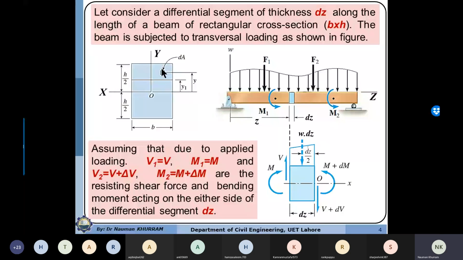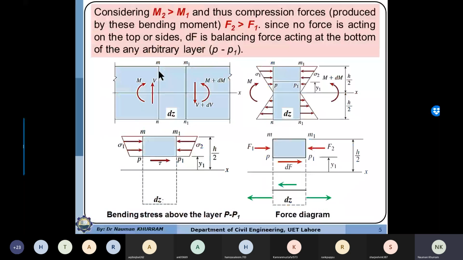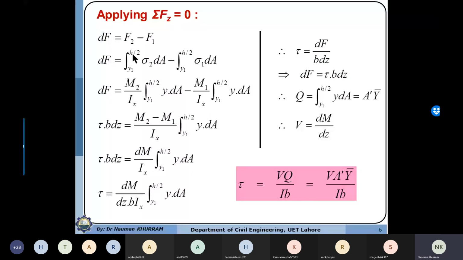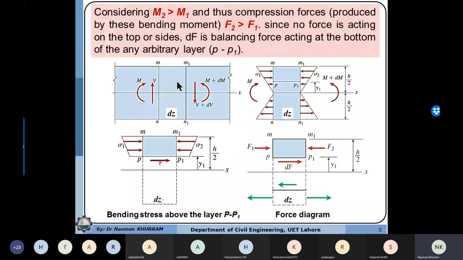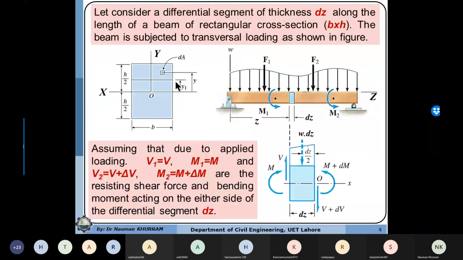Or you can write it as an integral. If you know the total area of this differential portion, dA, and if you take the integration of this area from y1 to h by 2, then you can determine this area and represent it in integral form. So sigma 2 multiplied by the differential area, integration from y1 to h by 2, because we want to consider the total area from y1 to h by 2.